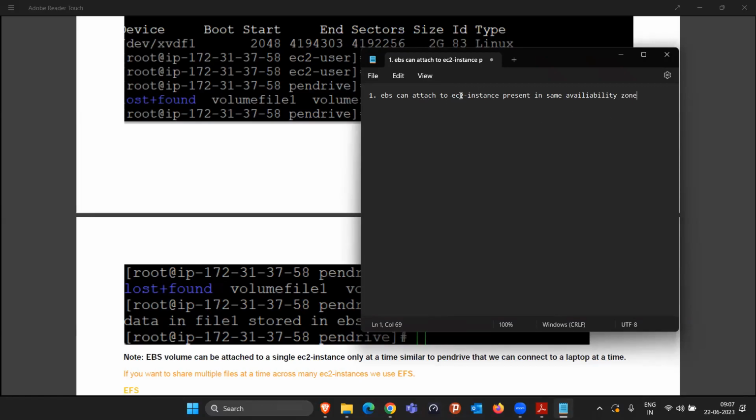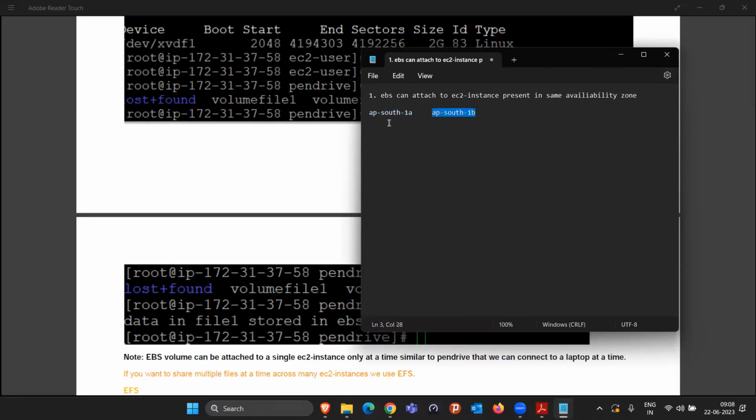Basically a problem there, because take an example: if one of our EC2 instances is running in AP South 1A and the other is running in AP South 1B, can you tell me will our EBS work in this case? I want to share the data from the EC2 instance running in 1A to the EC2 instance running in 1B.